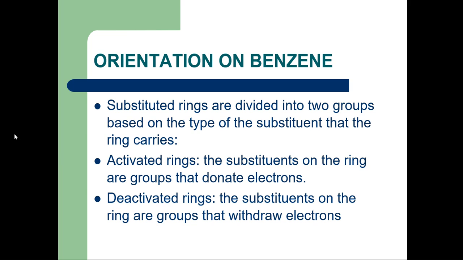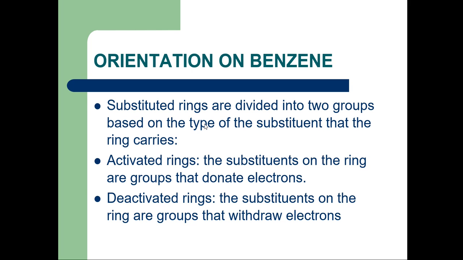So this is the next point, that is the orientation of benzene. Substituted rings are divided into two groups based on the type of the substituent that the ring carries. Orientation of benzene means the attachment of the group or atom on the benzene ring.